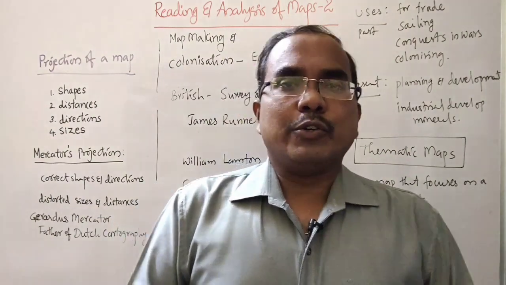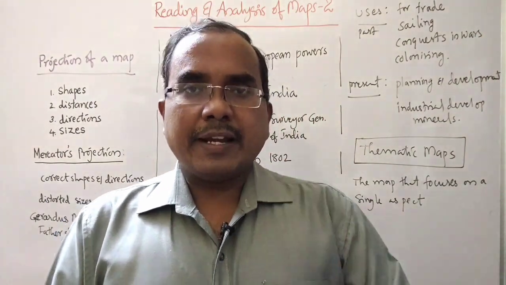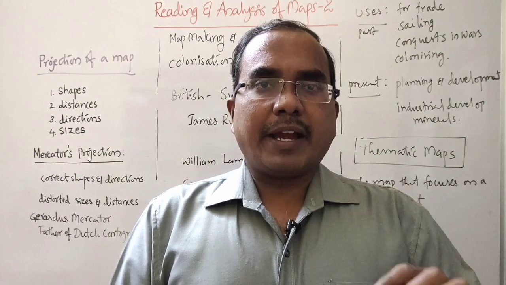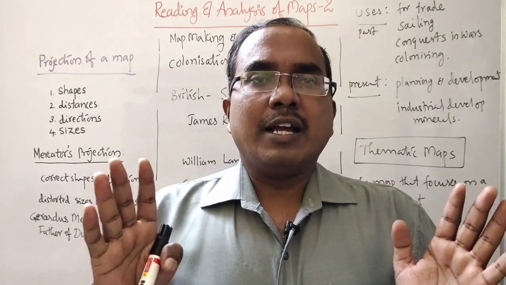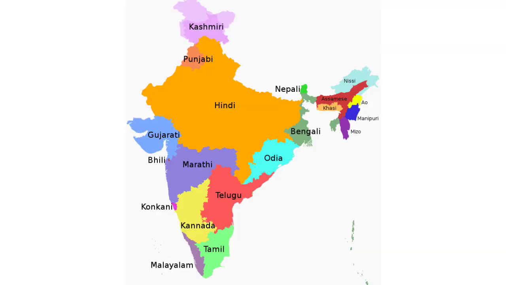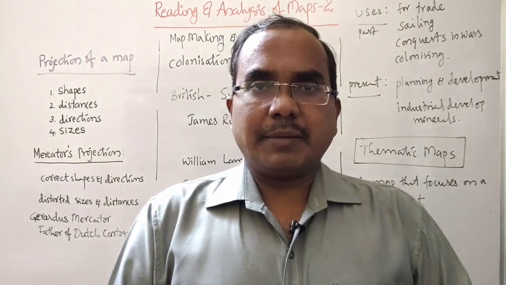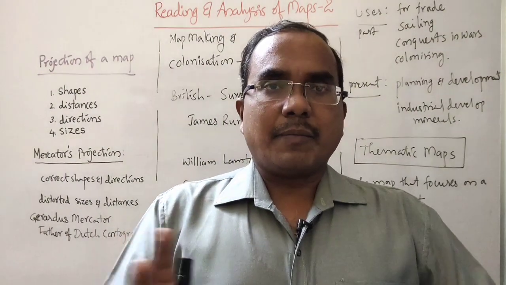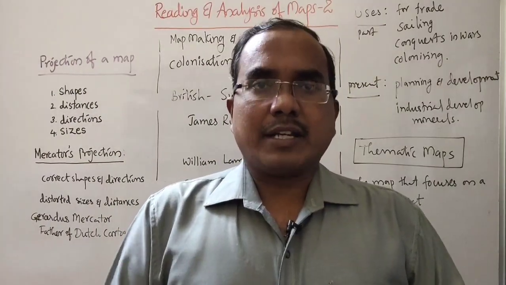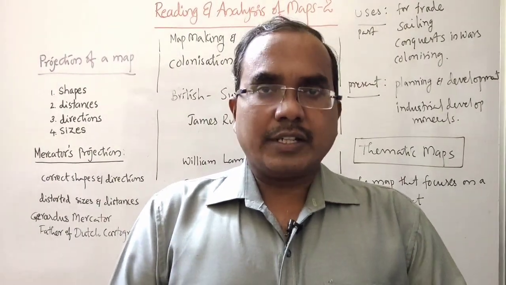So you can remember that a thematic map is prepared keeping in mind a single aspect, which shows the details of that single aspect, like a language map of India. It shows where different languages are spoken in different parts of the country. So, for understanding thematic maps, we need some symbols or colors. Let us refer to the textbook.